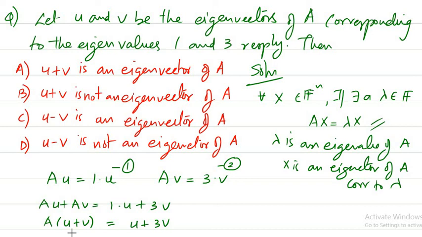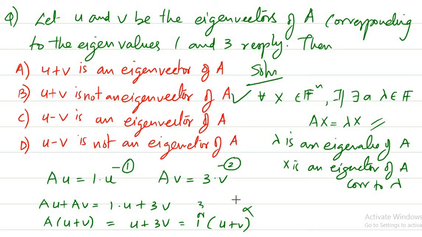I can tell that u plus v is an eigenvector provided I can write this as 1 or 3 times (u plus v), which is not possible, because here we have u plus 3v. So u plus v is not an eigenvector of A.